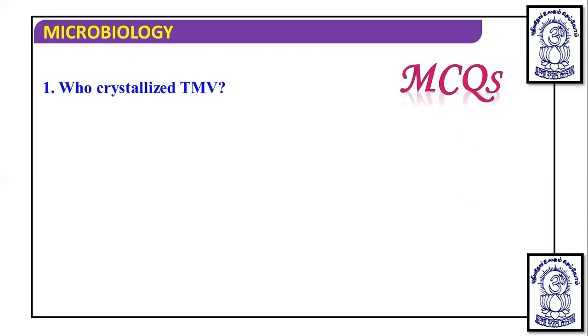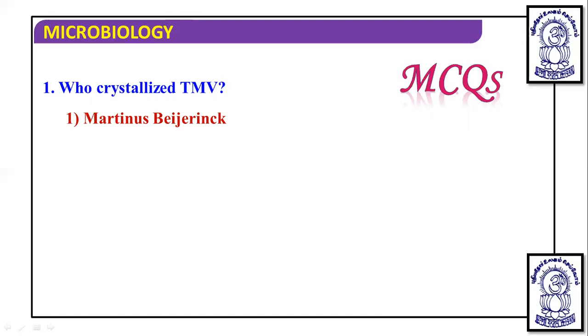Now we talk about some example questions. Who crystallized the virus? The answer is W. M. Stanley, a scientist who crystallized the virus, for which he was awarded the Nobel Prize.